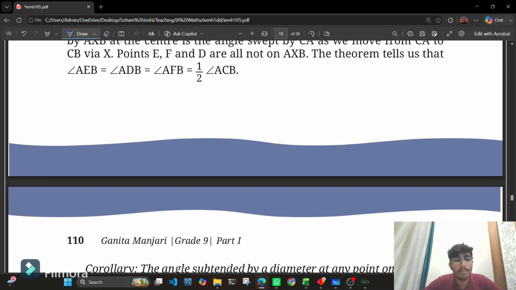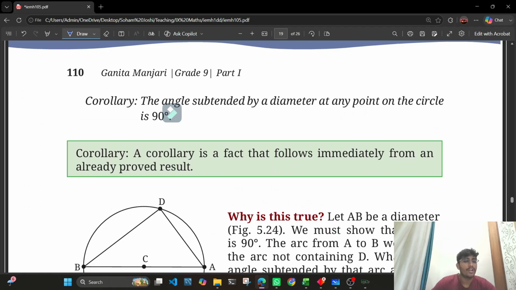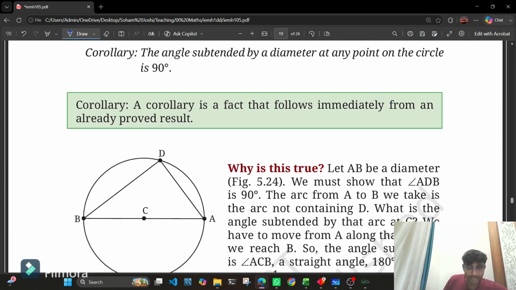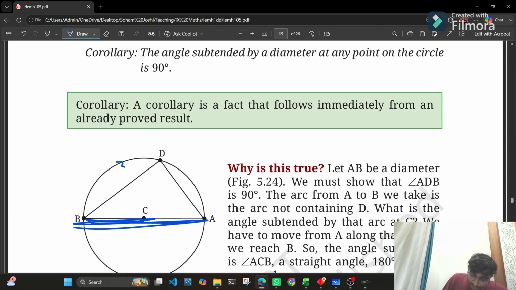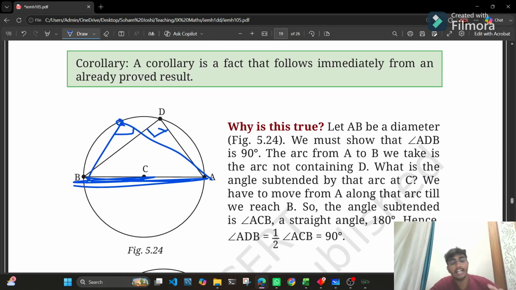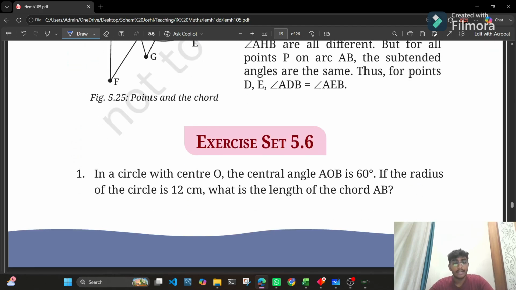Okay, cool. Next up, we have a corollary. What does corollary mean? A corollary is a fact that follows immediately from an already proved result. The angle subtended by a diameter at any point on the circle is 90 degrees. What is a diameter? Diameter is the longest chord, with two endpoints passing through the center. If we connect any point, even this point, it would have been 90 degrees only. So it is always perpendicular. It subtends 90 degrees at any point on the circle. That is our theorem 9.